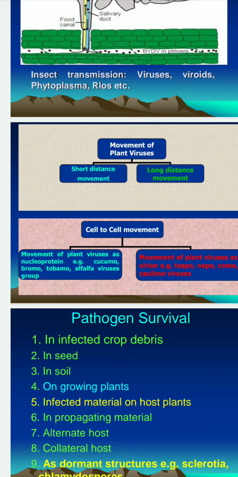After invasion in the host, the pathogen can infect only the vegetative portion of the plant, or it may also affect the flowering part of the plant. If the pathogen remains restricted to only the vegetative portion of the plant, then the infection is known as local infection.